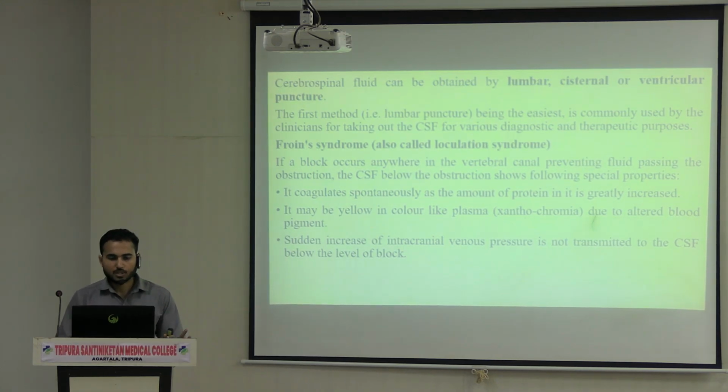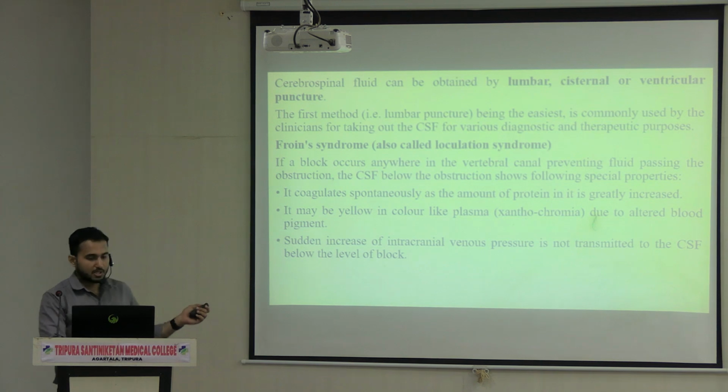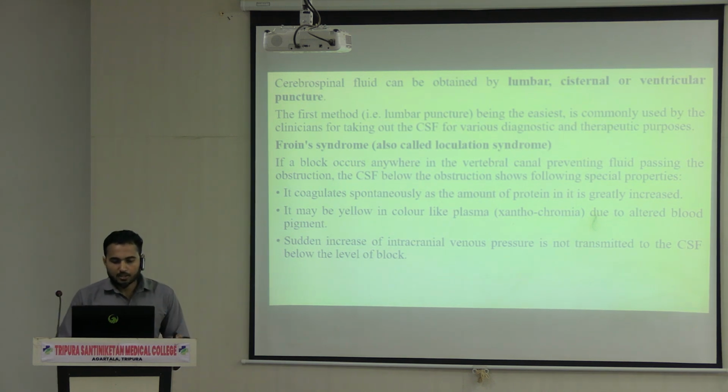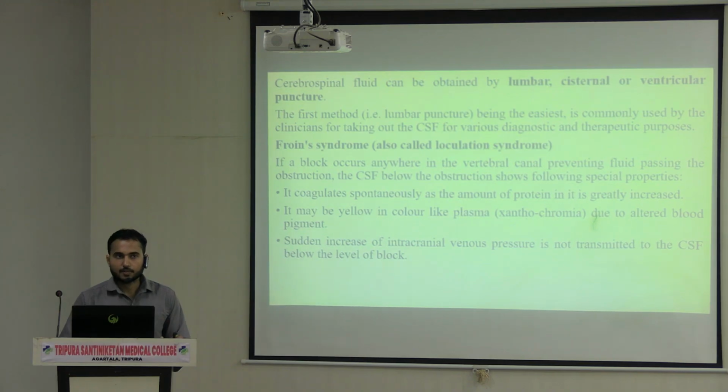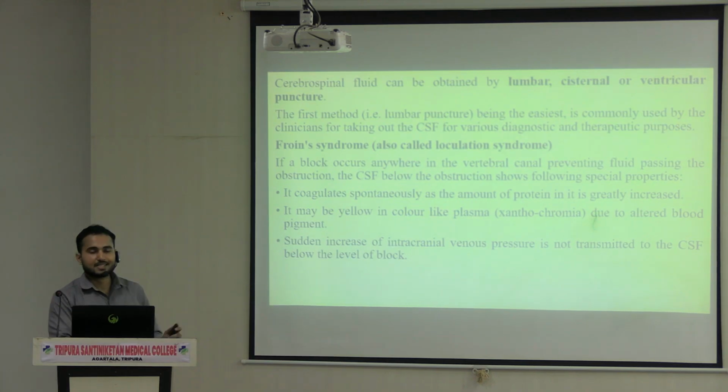Okay. Next, Froin's syndrome is there. Now, what is this Froin's syndrome, also called loculation syndrome? What happens in this? If a block occurs anywhere in the ventricular canal, and the flow of the CSF is obstructed, at that time what will happen? There will be some different properties. It coagulates continuously and the amount of protein inside the CSF increases.